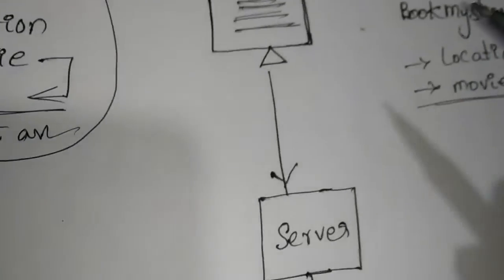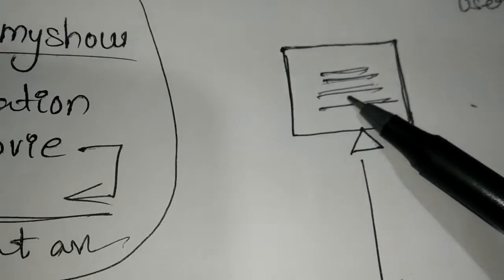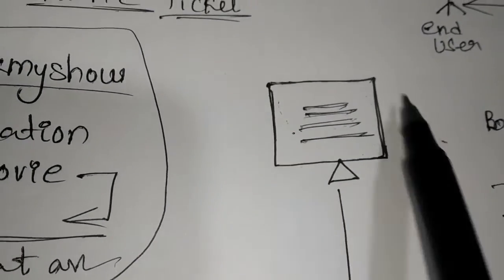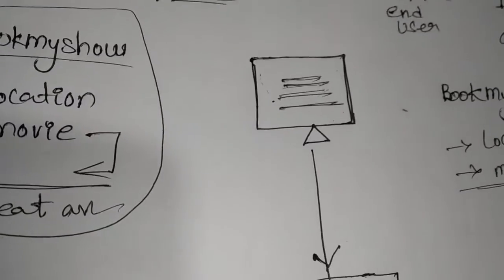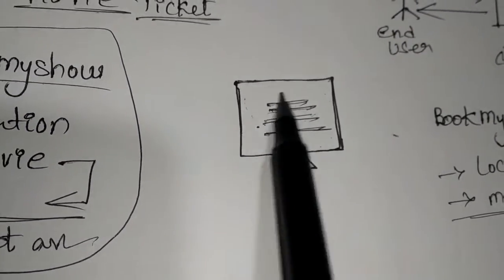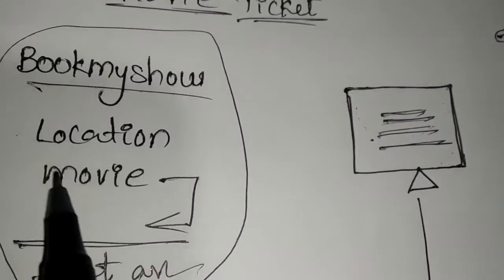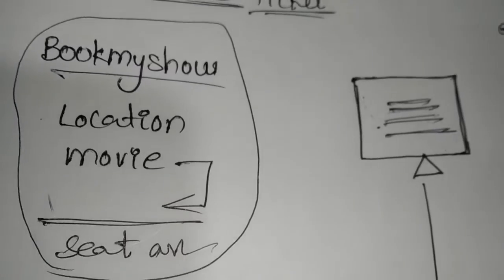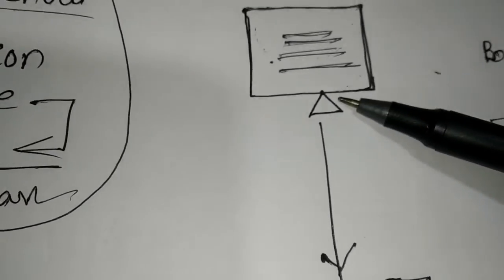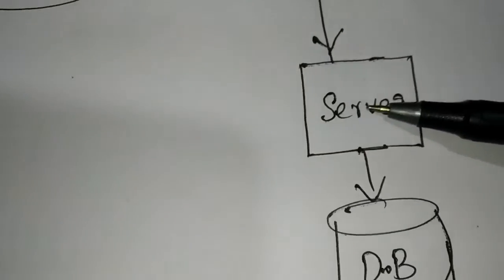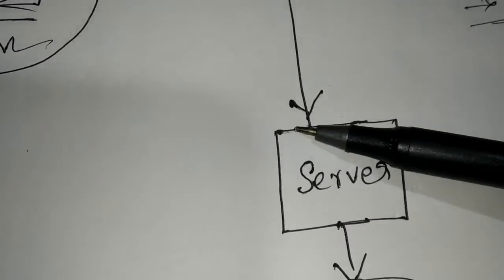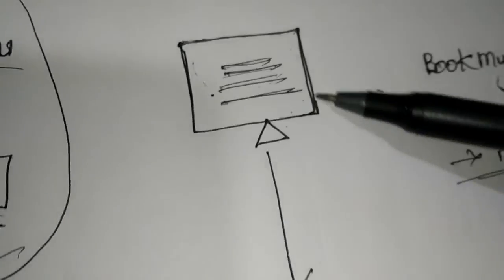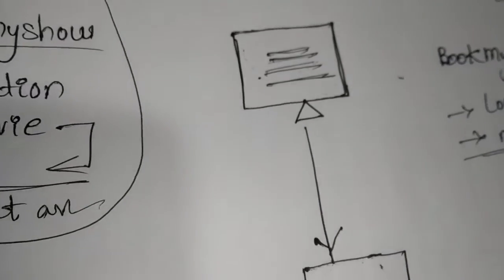The end user who is booking the ticket can see only the screen, only the details. They will enter only the details that are shown on the screen. But at the back end, there is so much process that occurs. All the data will be retrieved from the database by using the server.